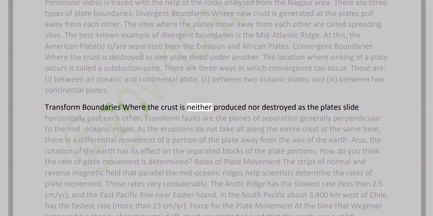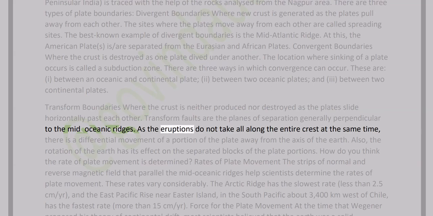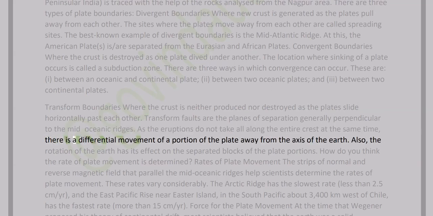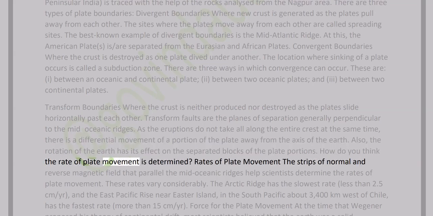3. Transform boundaries, where the crust is neither produced nor destroyed as the plates slide horizontally past each other. Transform faults are the planes of separation generally perpendicular to the mid-oceanic ridges. As the eruptions do not take place all along the entire crest at the same time, there is a differential movement of a portion of the plate away from the axis of the Earth. Also, the rotation of the Earth has its effect on the separated blocks of the plate portions. How do you think the rate of plate movement is determined?